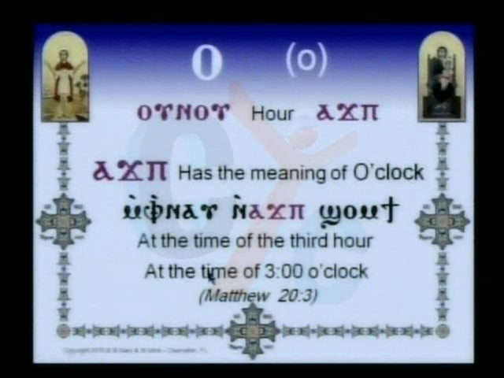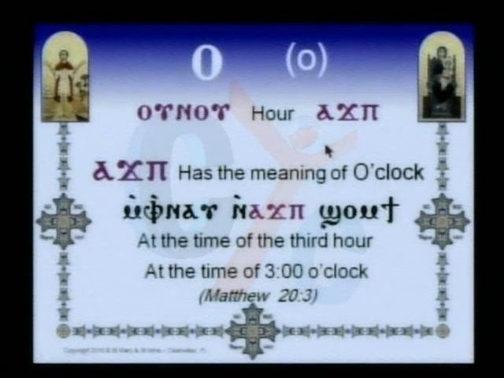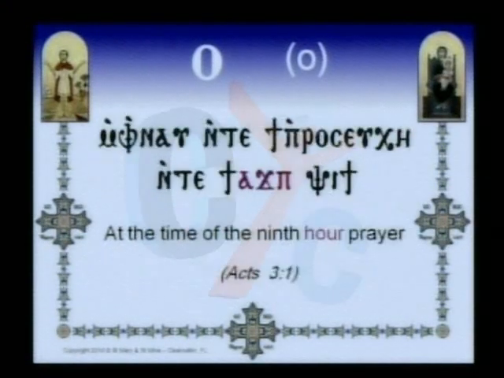So here, in Matthew 20, it says MFNav in Ag Shomti. Fnav means at the time. So MFNav in Ag Shomti means at the time of the third hour, or at the time of 3 o'clock. As we said, you say it with the feminine. I'm just reminding you of the meaning of Ag, and then we're going to discuss the Unu.